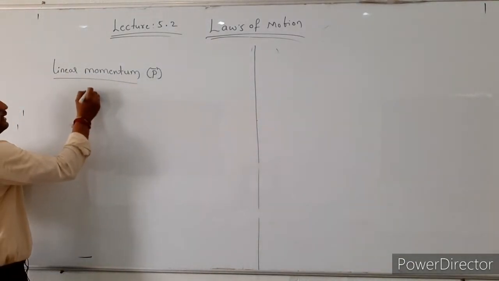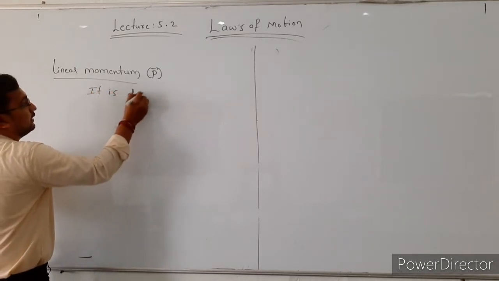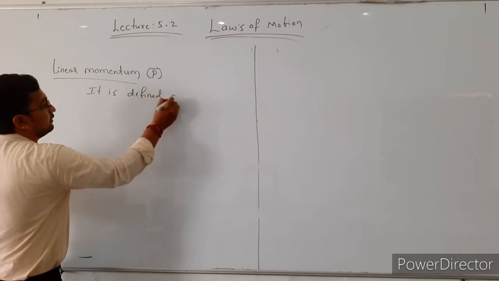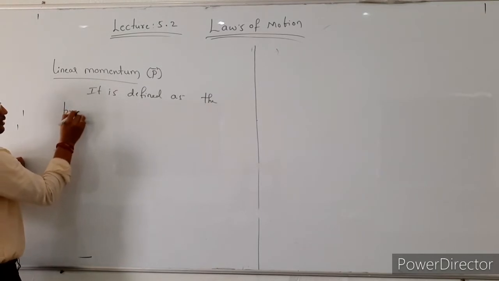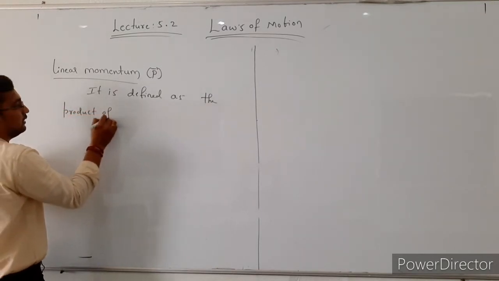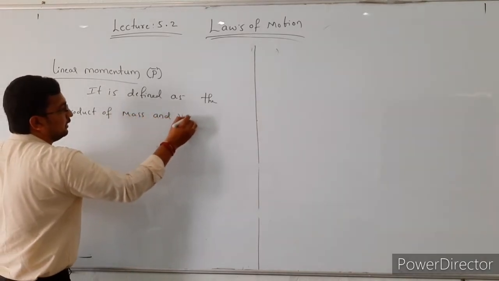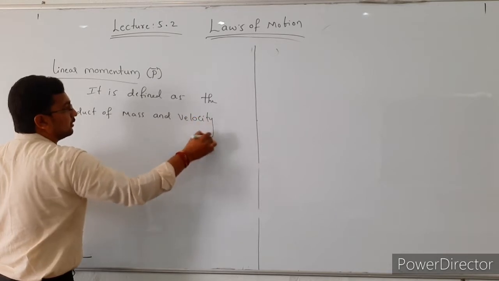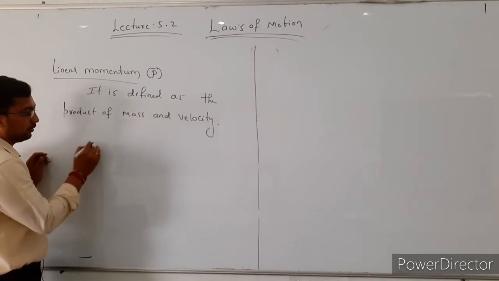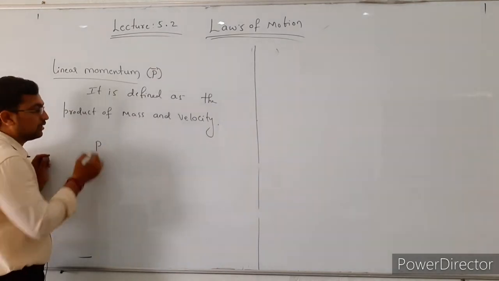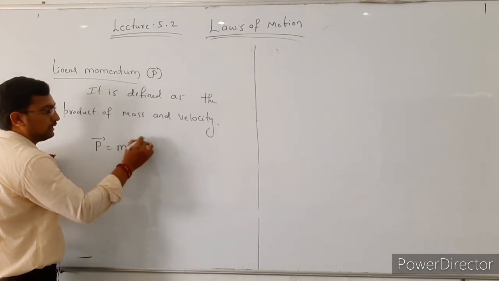See here, it is defined as the product of mass and velocity. So that is known as the linear momentum, and the linear momentum is denoted by p later. So then p vector is equal to mass into velocity vector.